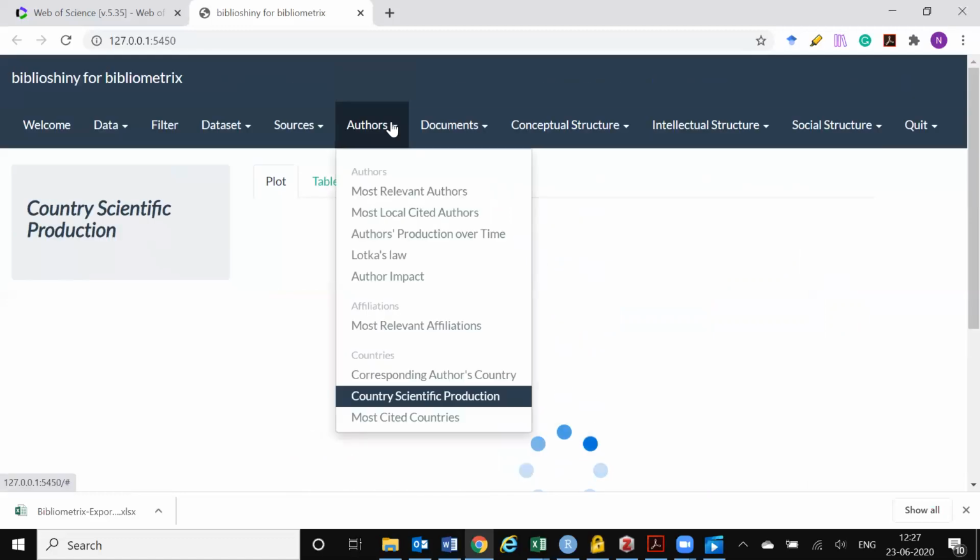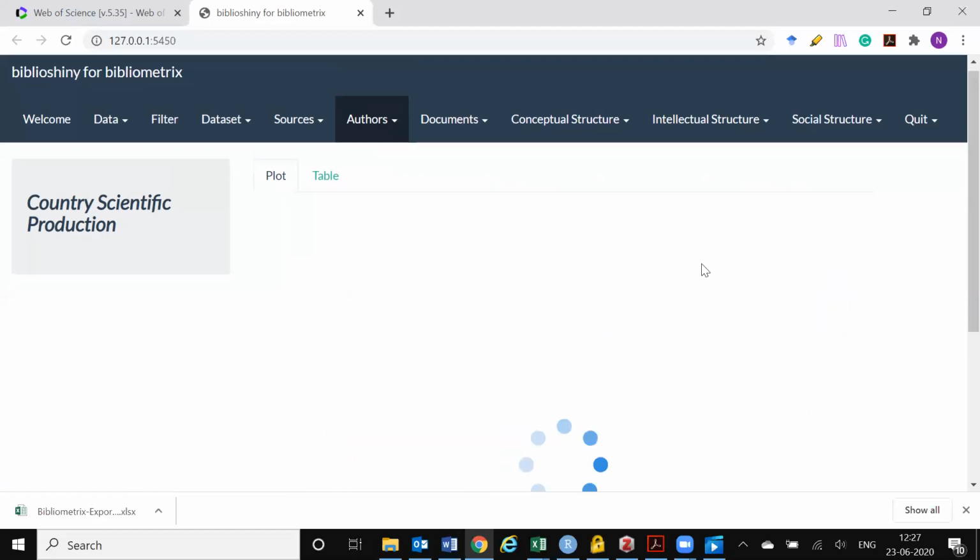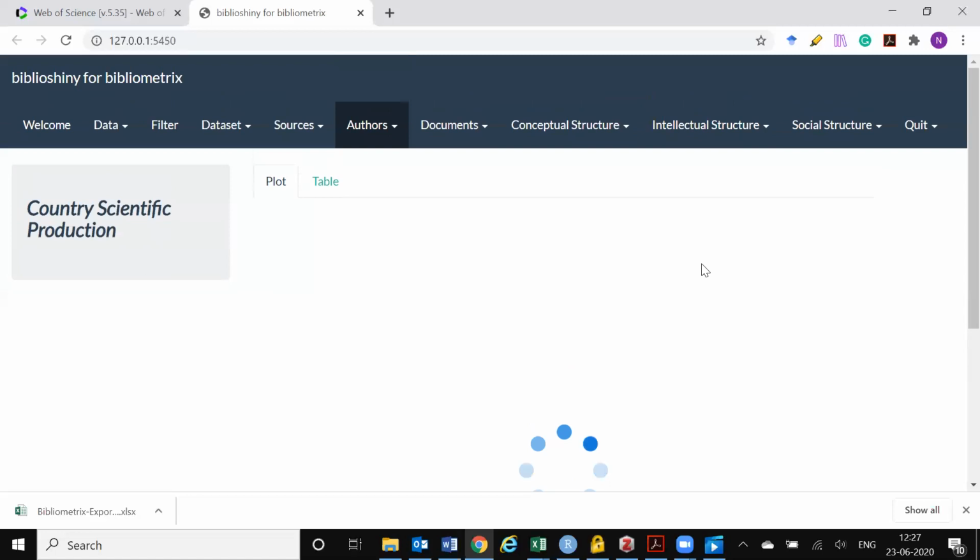And finally is the most cited countries. I would not say that the most cited countries would be a useful thing, but country will give you a good idea as to which countries research in that particular field is the most popular.